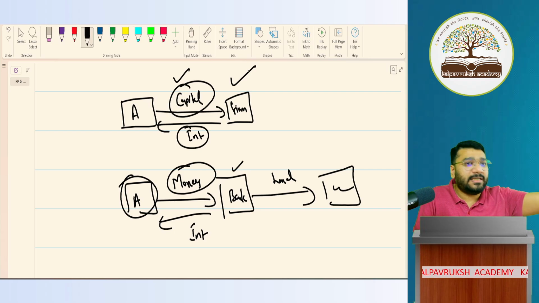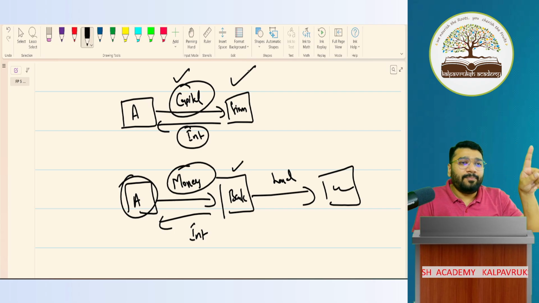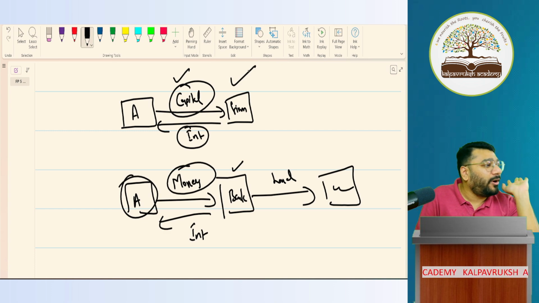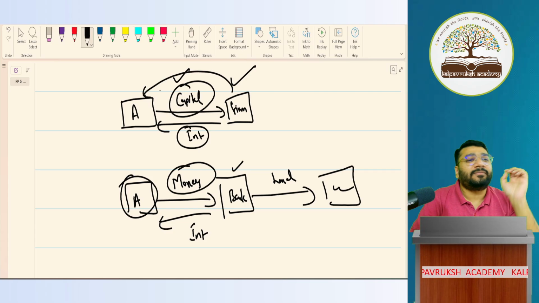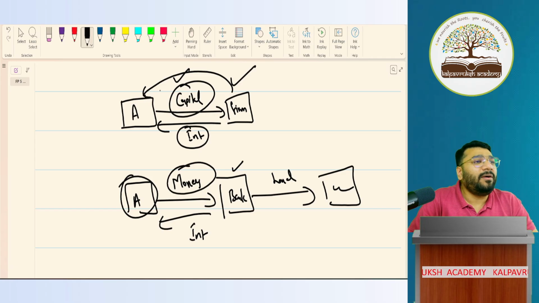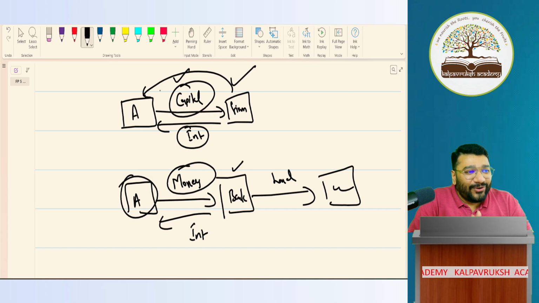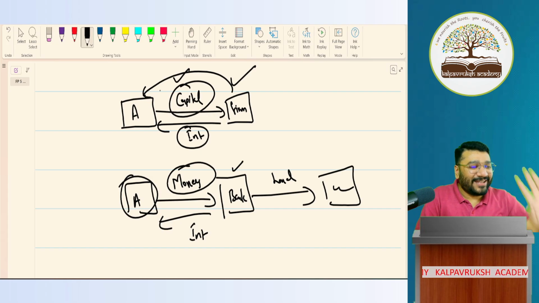Nobody will know this answer. It's my challenge. I'll give time, think and come. Two points. Maybe one point you can crack, the second point you cannot crack. It's my open challenge. Try and come. Why does the firm pay interest to the partner? If you take ChatGPT's help, you'll know it. But if you don't take ChatGPT's help, you will not crack it. That's what I'm trying to say.